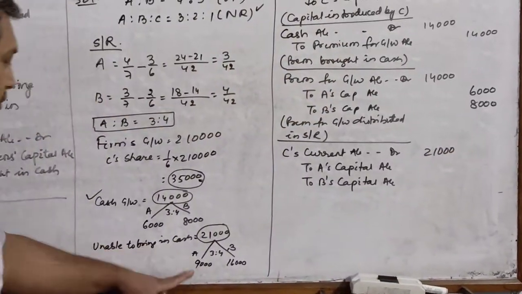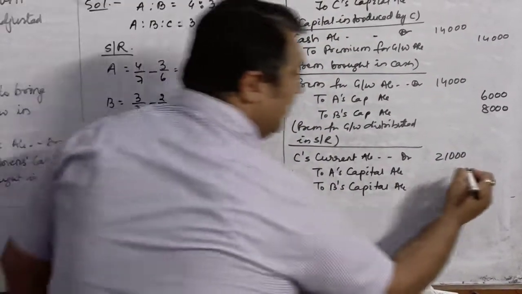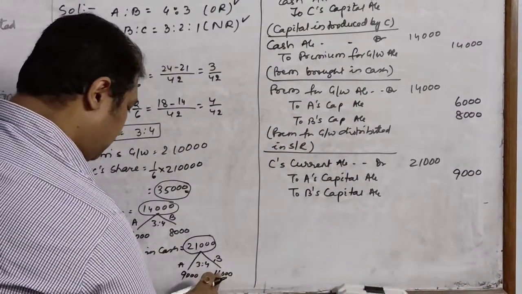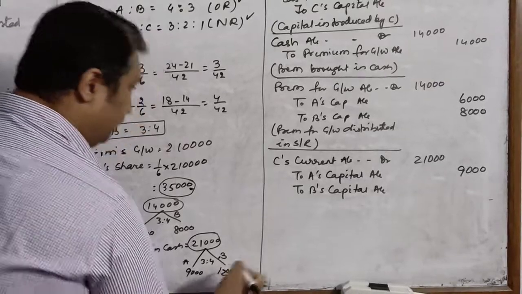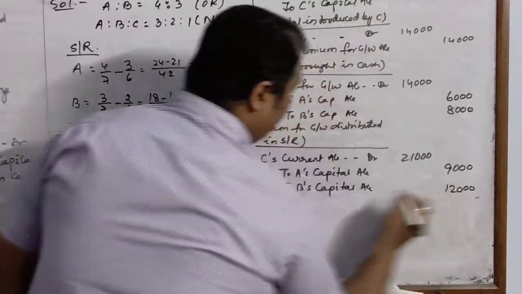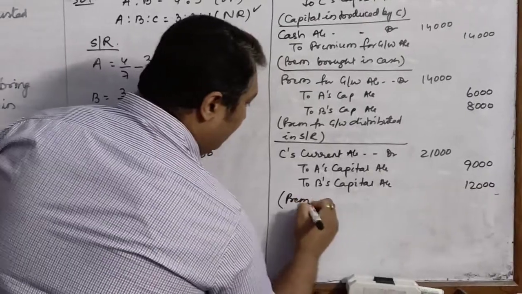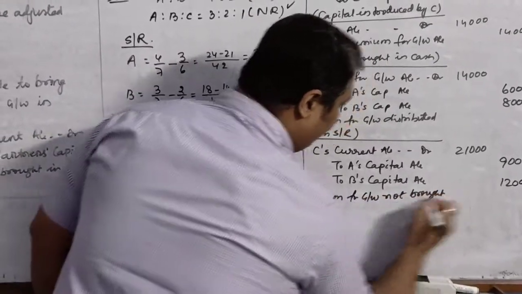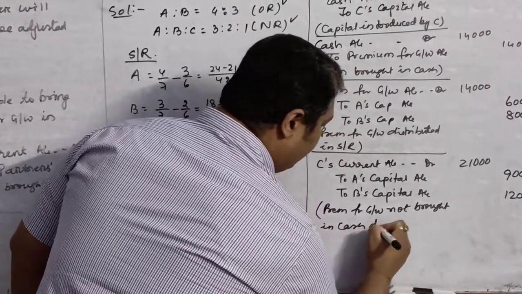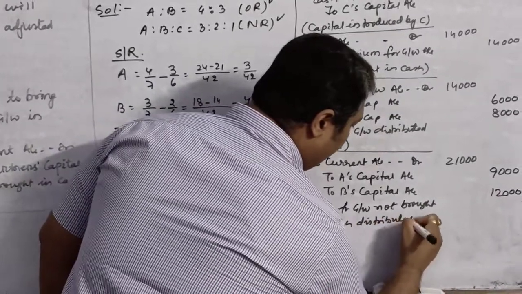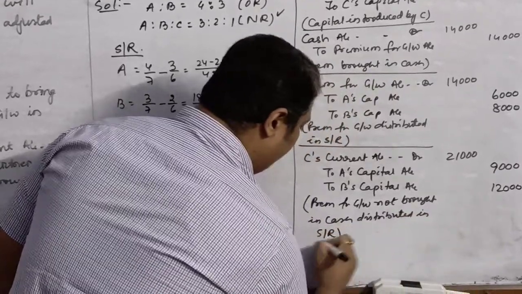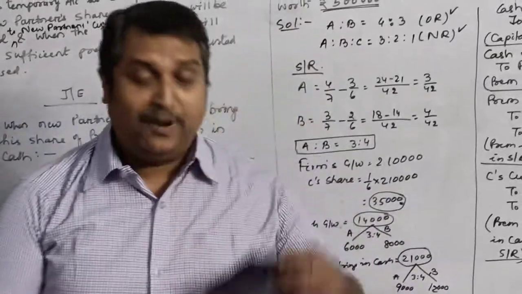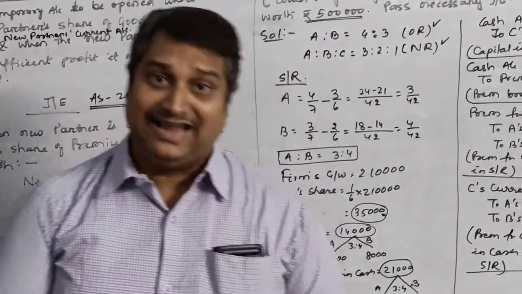We saw the distribution over here. A is getting 9,000 and B is getting 12,000. So here this is premium for goodwill not brought in cash, distributed in sacrificing ratio. So this is how, children, we are going to solve a sum when a new partner is unable to bring his share of goodwill in cash.